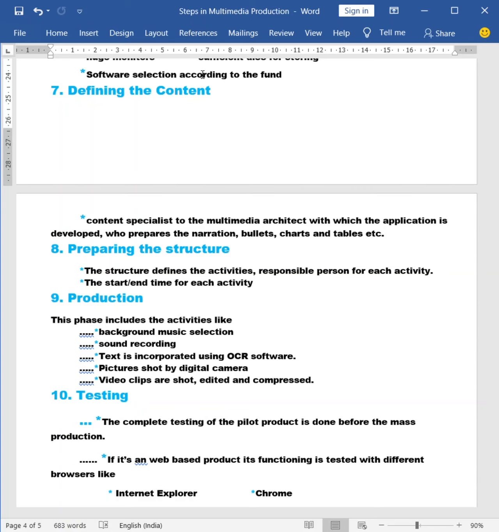So we have to test the trial, and if there is a need of any changes, we have to make the changes, and then we have to go for the huge production. So testing is made with the pilot product.